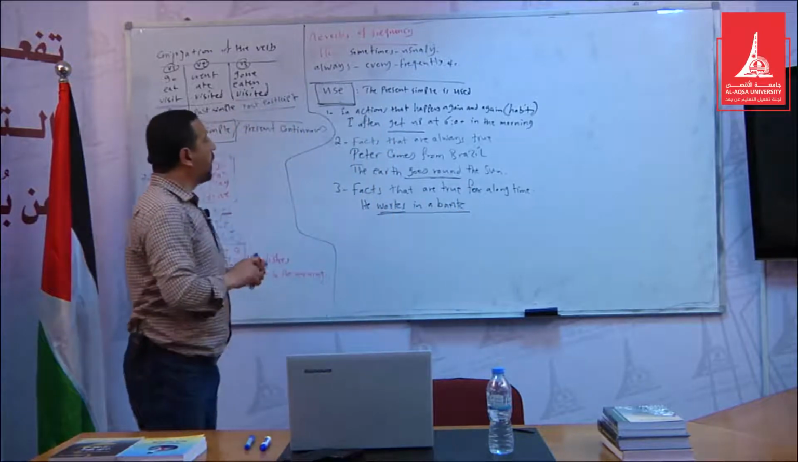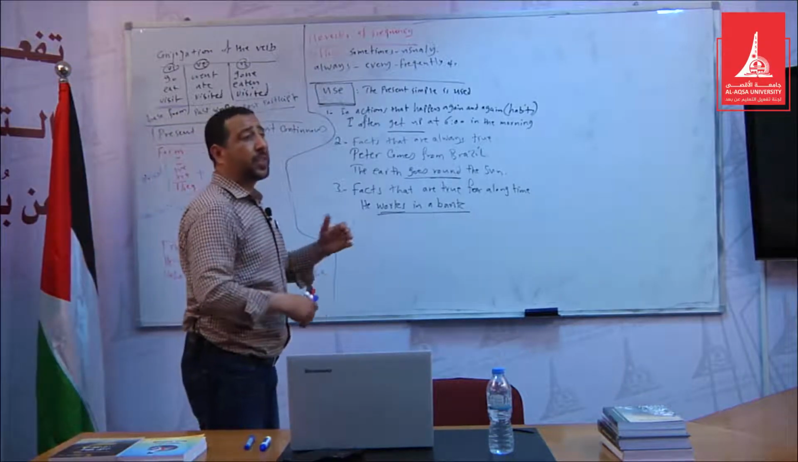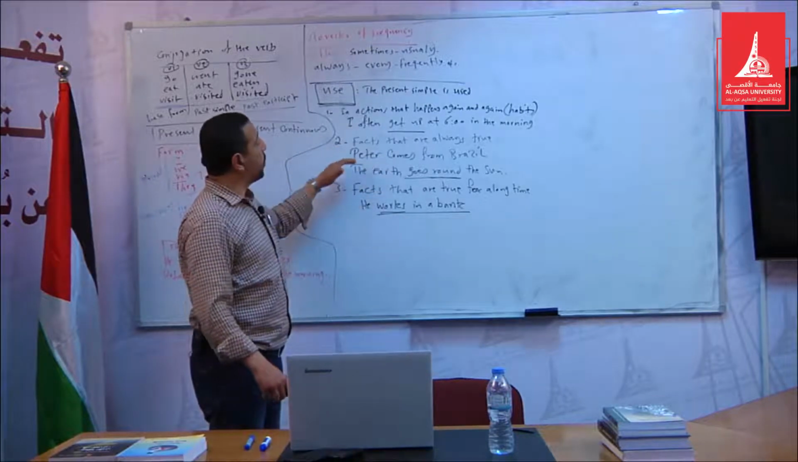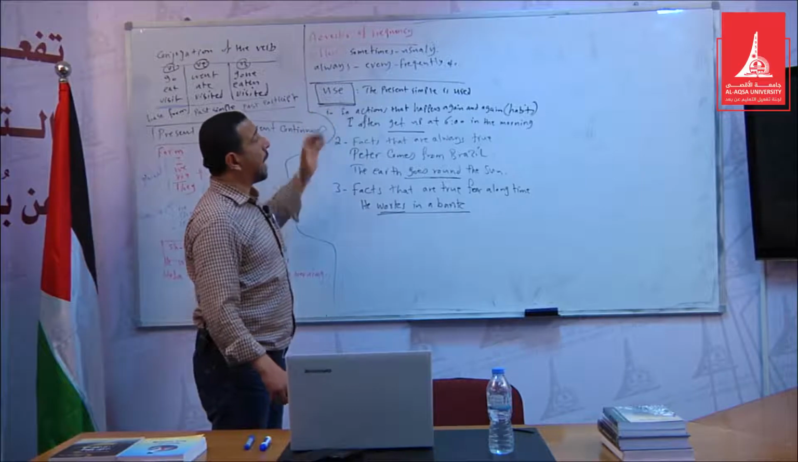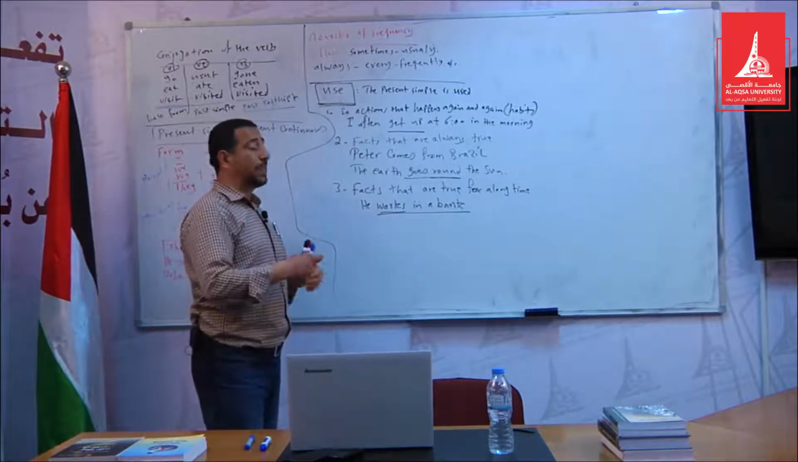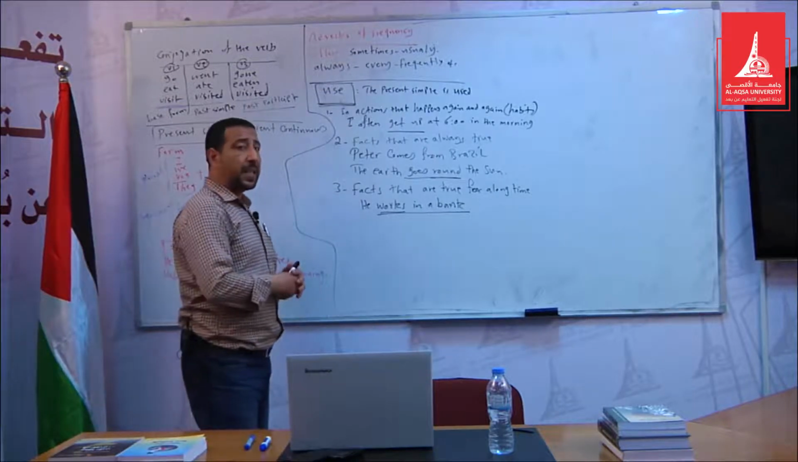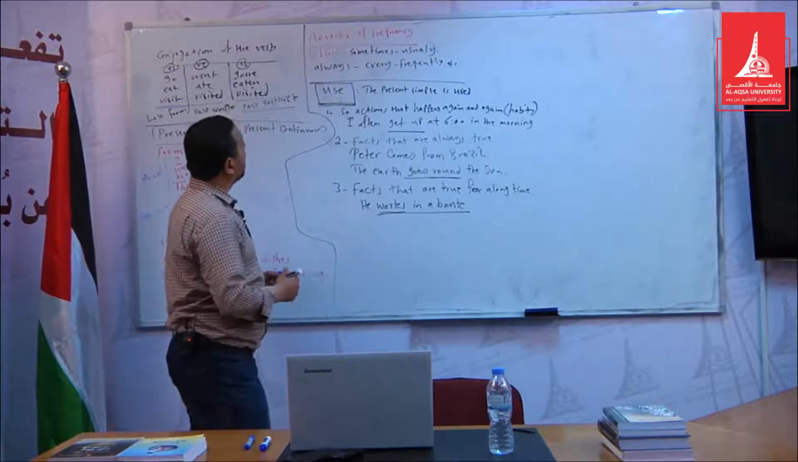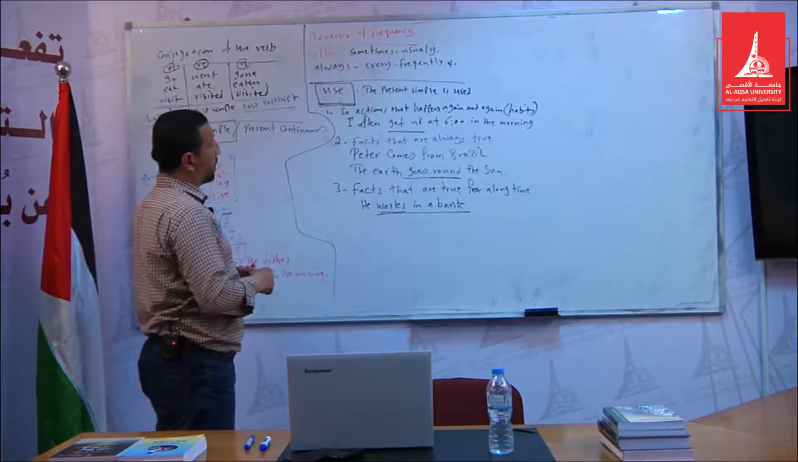So these are the three types of places where we use the present simple. Facts that are always true. Actions that happen again and again, habitual actions, things that happen repeatedly. And last but not least, facts that are true for a long time. So this is how to use the present simple.